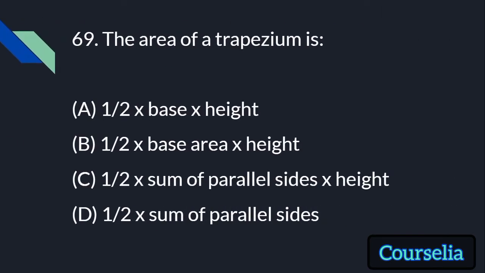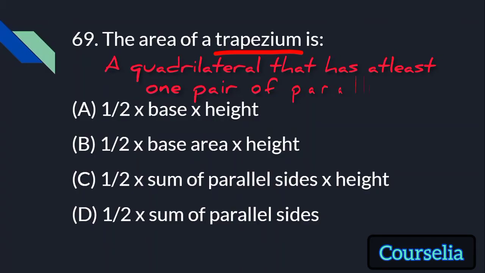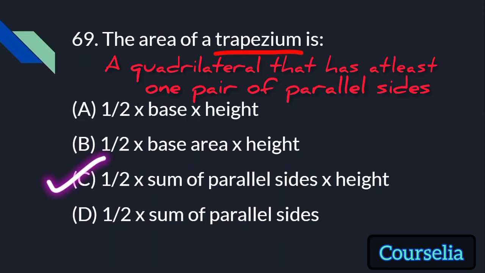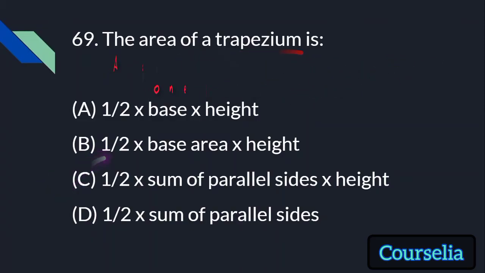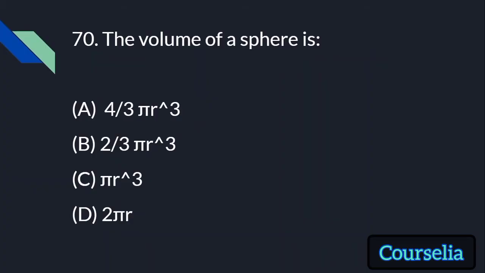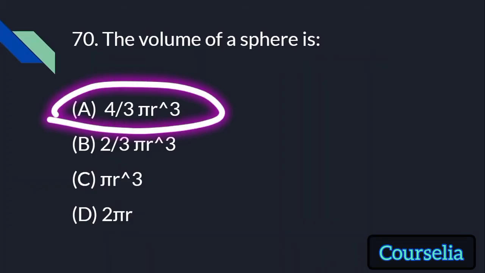The area of a trapezium is, what is a trapezium? A quadrilateral that has at least one pair of parallel sides. What is the area? 1 by 2 multiplied by the sum of parallel sides multiplied by height. The volume of a sphere is 4 by 3 pi r cube.